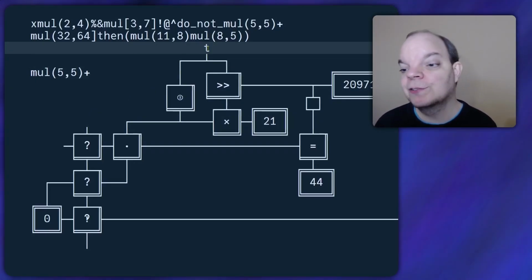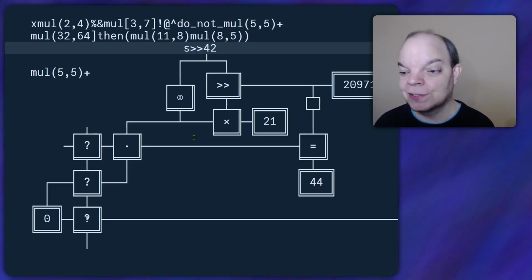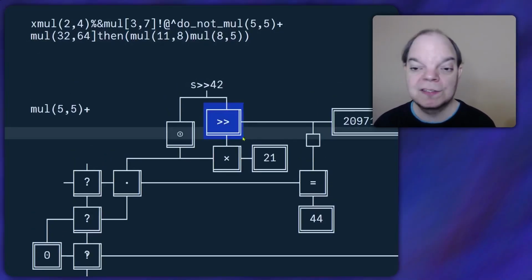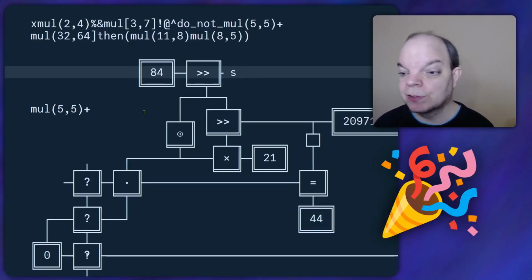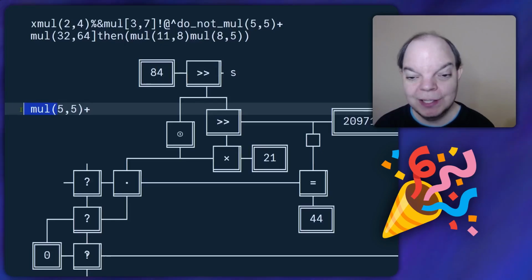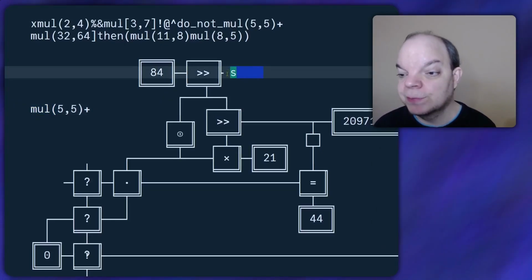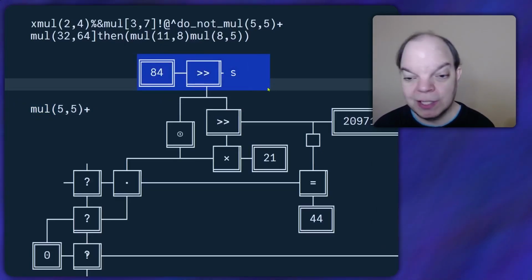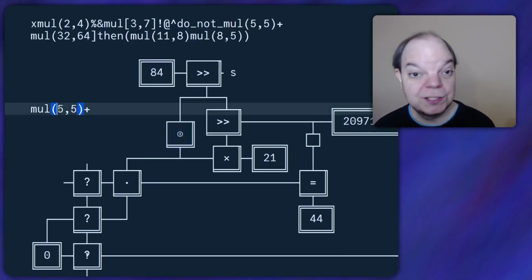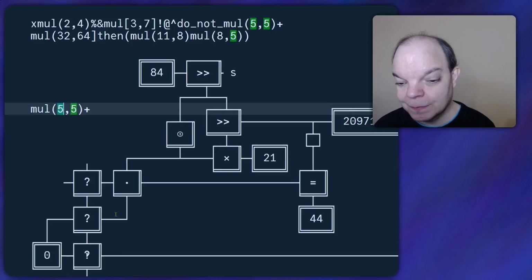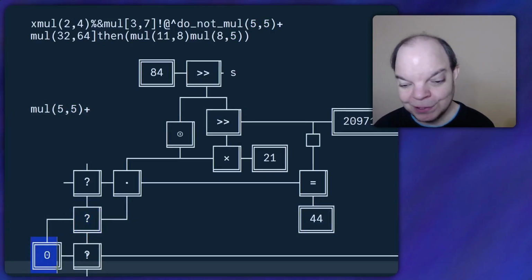But now I don't want to lose sight of what t is, so I'm going to write the formula for it here, which is S shift right 42, which I suppose we can also write right here. Actually, it's 84, because we're removing 4 characters, the MUL open parentheses. Okay, so input string goes here, we chop off the MUL open parenthesis, and then we count how many digit characters there are after that. And if that is 0, then we just return 0.